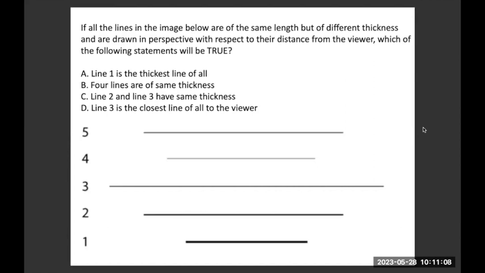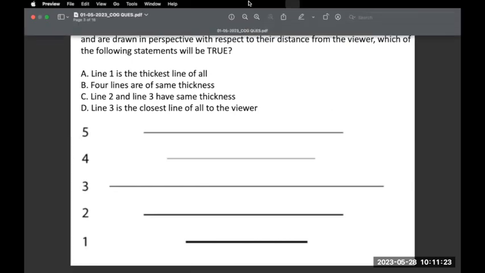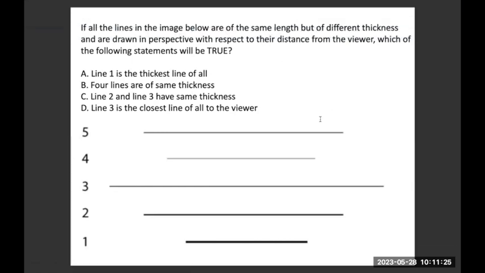Khushbu, partially correct answer. Trisha, right answer. All right. So in this case, the correct answer is option A and option D.